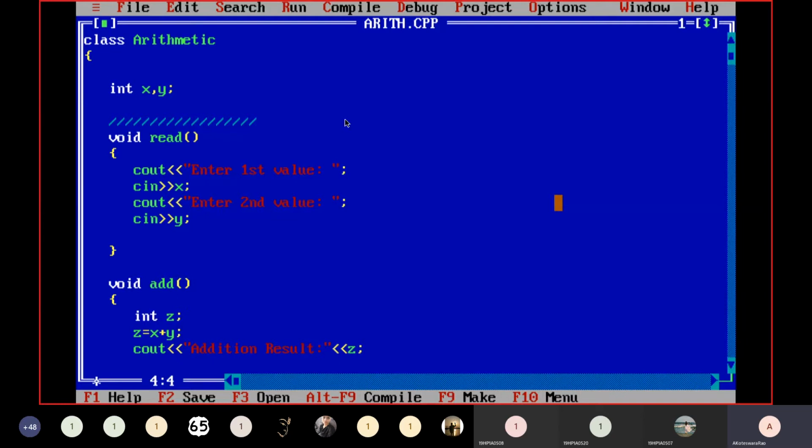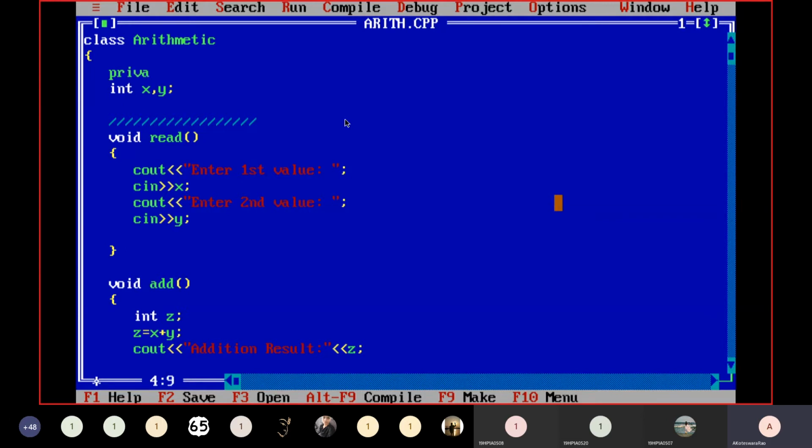Yes, so that is why we are using access specifiers here at class level. By default, all the data members and member functions are treated as private members of the class. More and more secure, the data and as well as functions. So suppose I don't want to allow anybody to access my data members from outside.